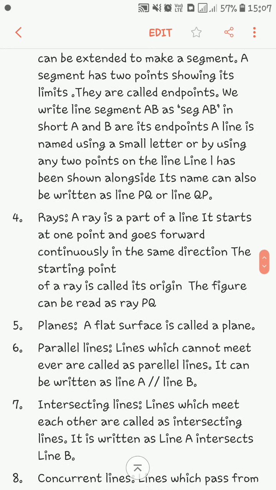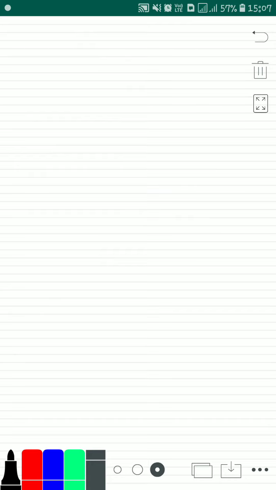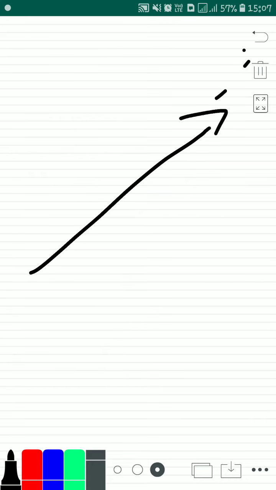Next, rays. A ray is a part of a line. It starts at one point and goes forward continuously in the same direction. The starting point of a ray is called the origin. The figure can be read as ray PQ. So this is a straight line, which is my ray, and it can only be extended in the direction where the arrow is going and not on the other side.